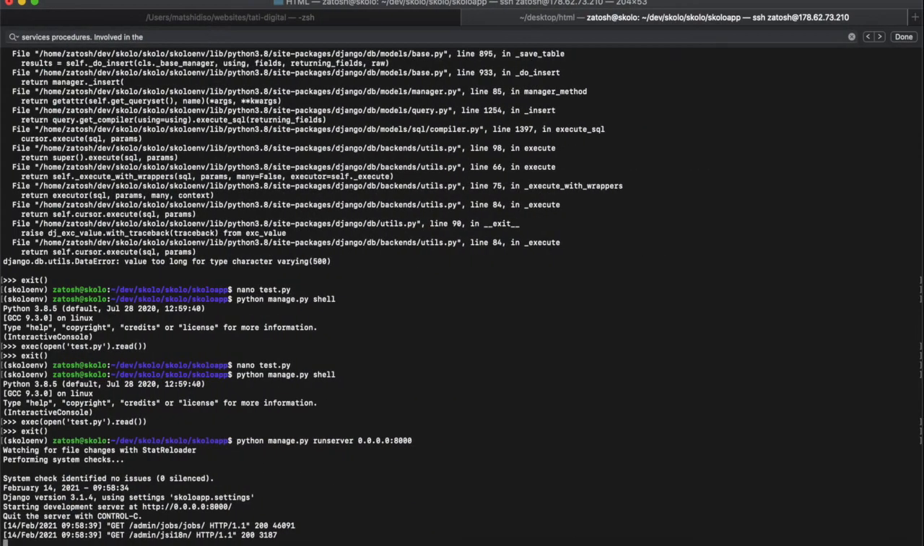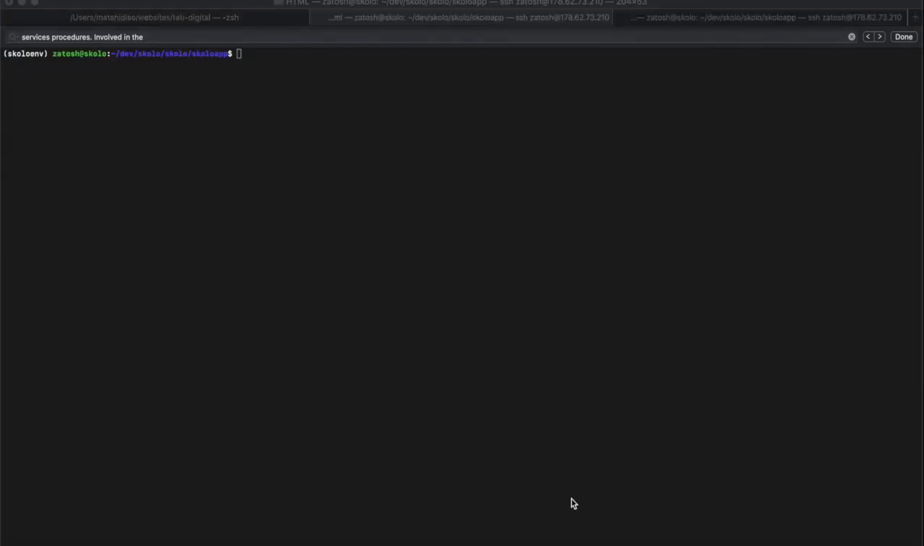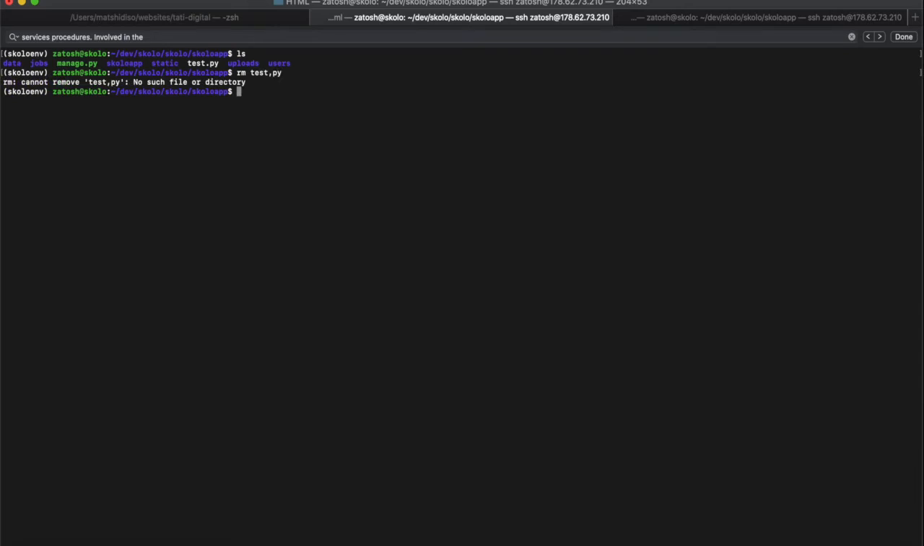So I'm going to stop this with Control C. Clear everything that was in there. Let's list and see where we are. We are in the place where manage.py and the test file are, because we're going to be running our code in here just to test it all out. So let's remove the current test.py file, and then create a new one.